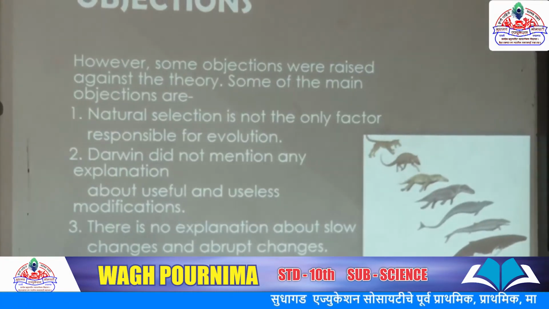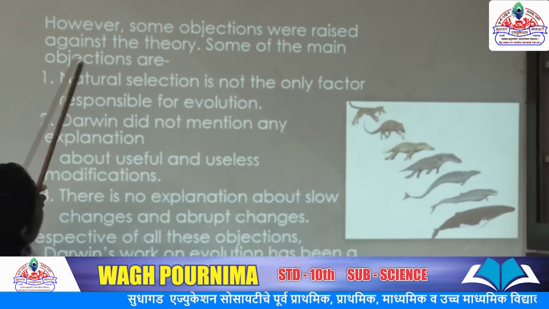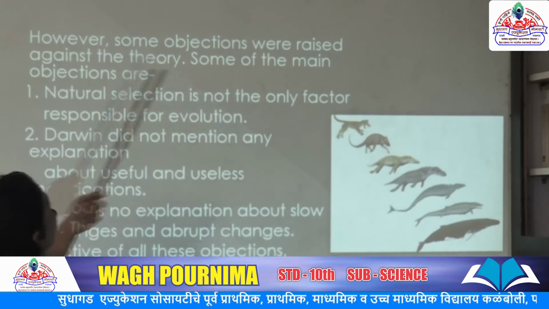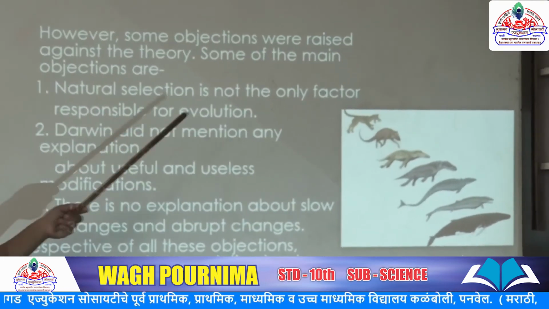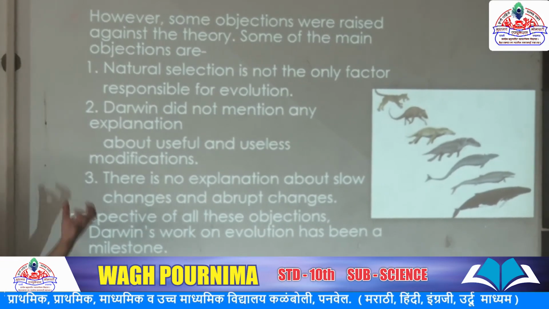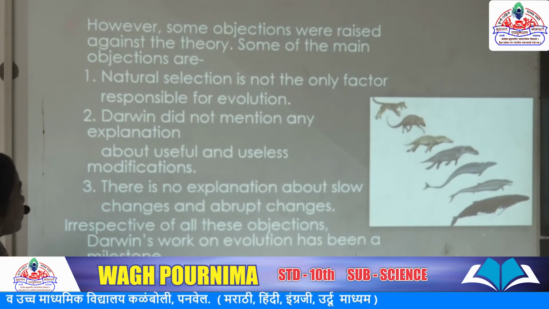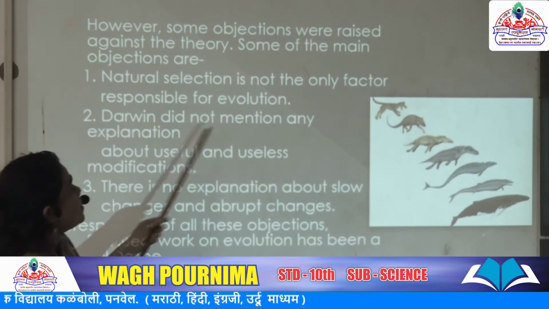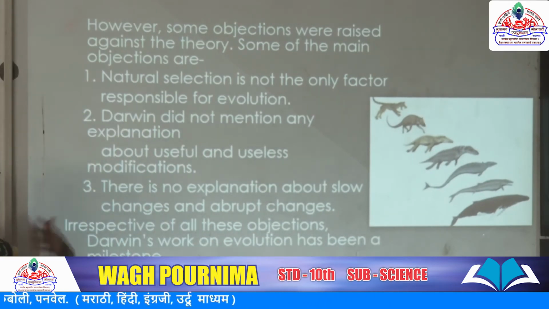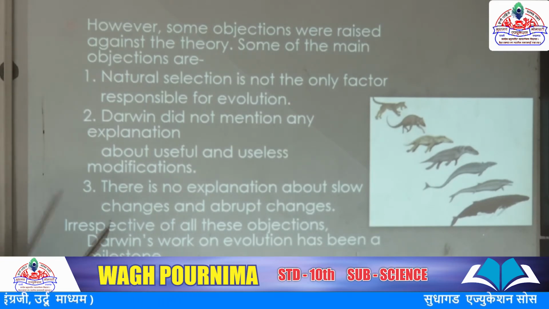Some objections are given here. However, some objections were raised against the theory, and the main objections are these. First, natural selection is not the only factor responsible for the process of evolution. Second, Darwin did not explain which organs are useful and which are useless.